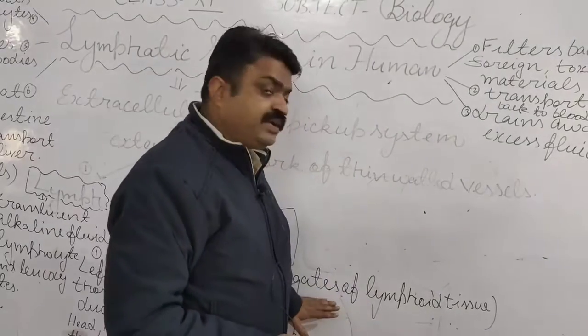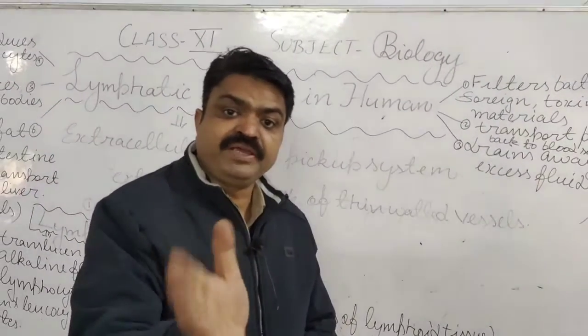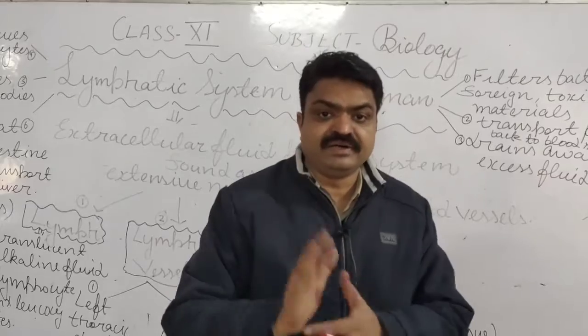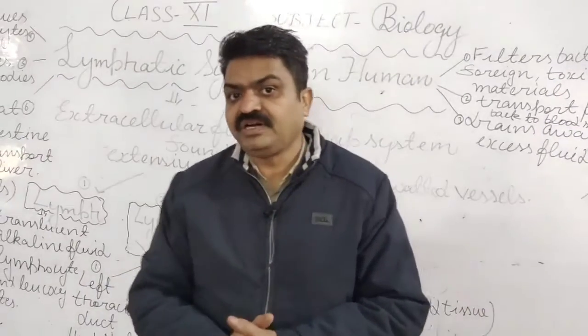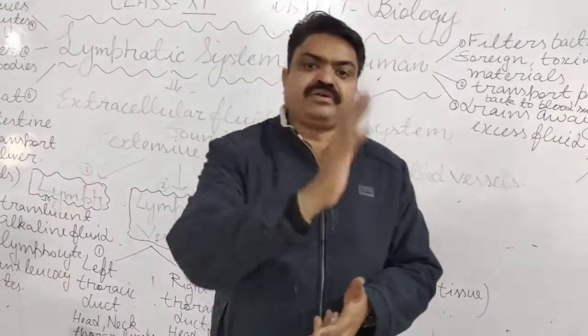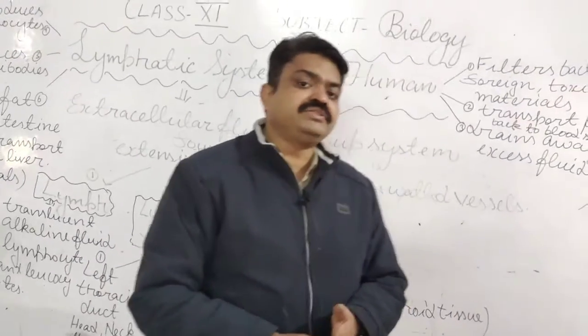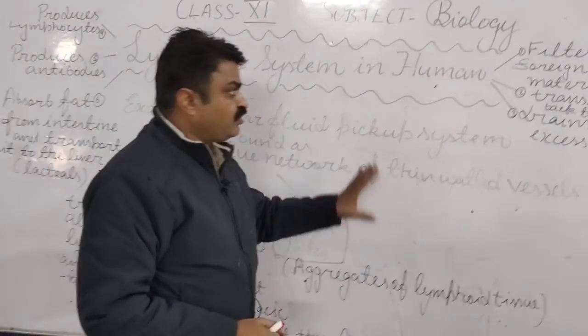So, lymphatic nodes work as a pumping station like the heart. So, that is about the lymph node, students.